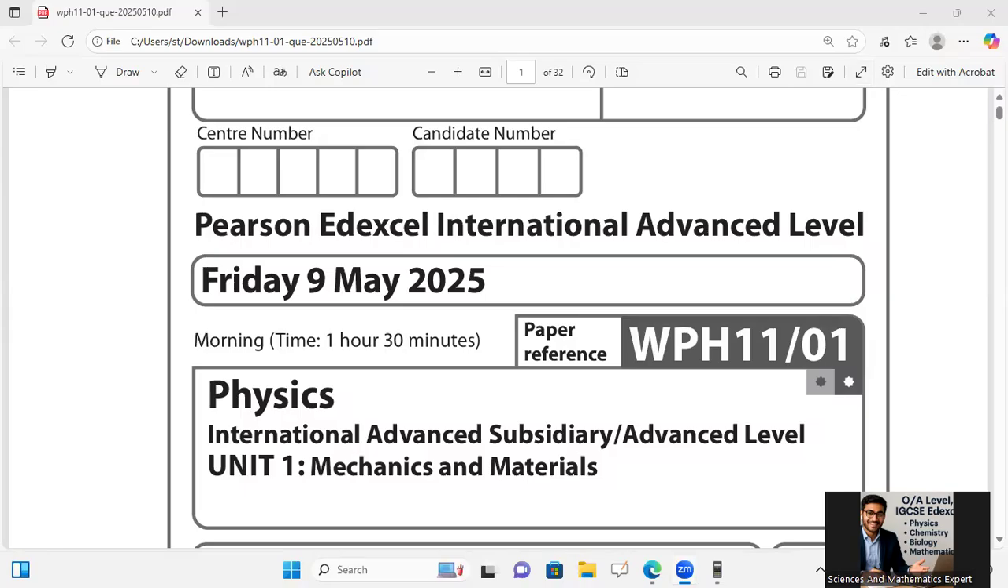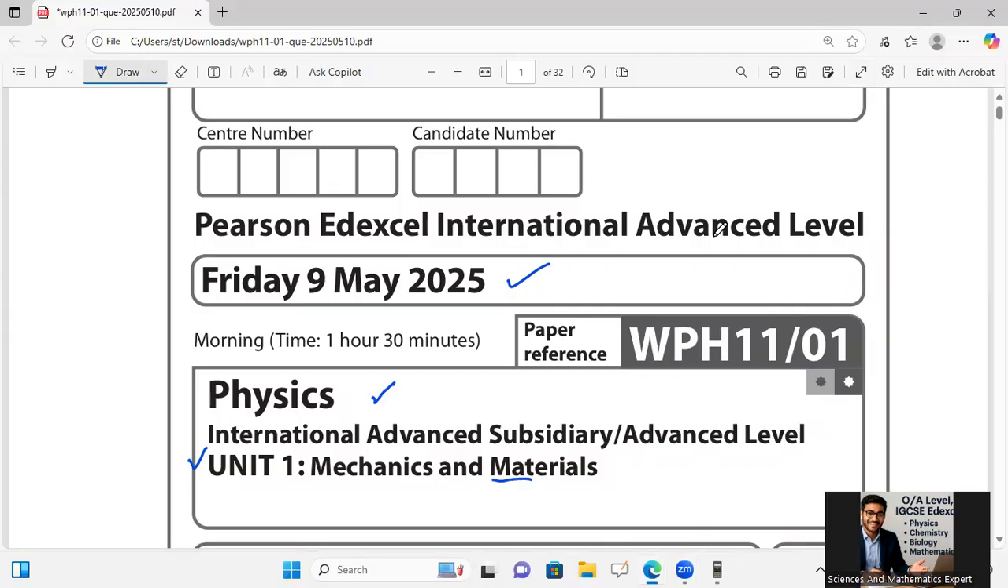In this video, we are going to solve the paper of Pearson Edexcel International Advanced Level IAL, Friday 9 May 2025, which is the latest paper. This is related to physics, Paper 1 from Unit 1, Mechanics and Materials. And it is International Advanced Subsidiary or advanced level.